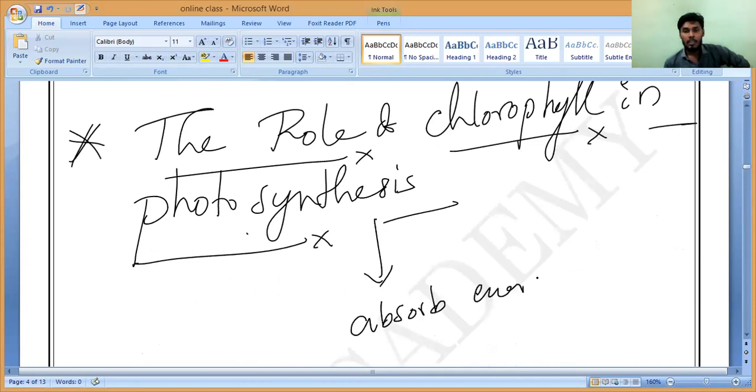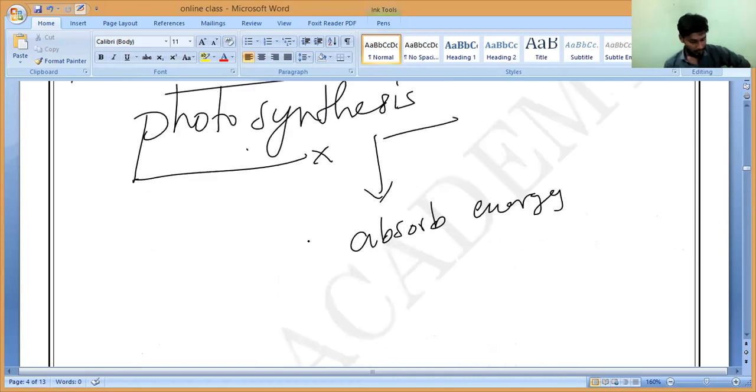Sir, doubt, sir. Yes, ask me. Sir, carbon dioxide and water only will give the product as glucose, no, sir? Yes, but one is coming from air, one is coming from the root, and their combination should take place, correct? Both should react, correct? So who is reacting? This chlorophyll absorbs the sunlight. That sunlight will combine the two. Do you understand?